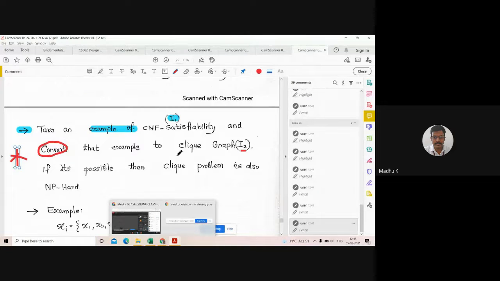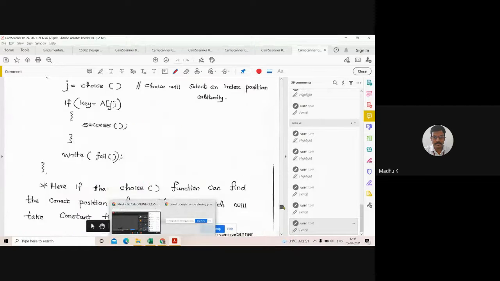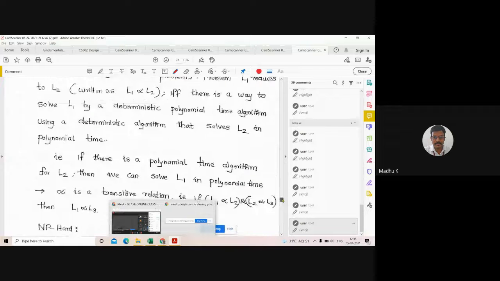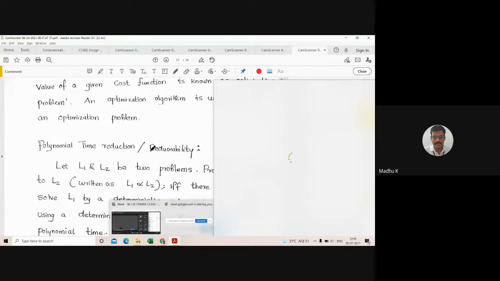That is, we are applying the polynomial reduction, the reducibility concept here. We are trying to apply polynomial time reduction.